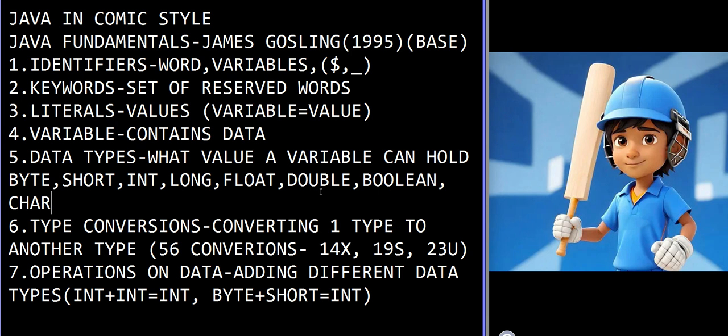And the main priority data type is double. Whenever we add anything to double, it will convert into double. That means it has high priority. That is operations on data.